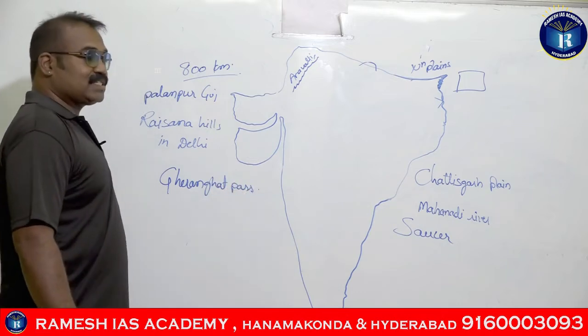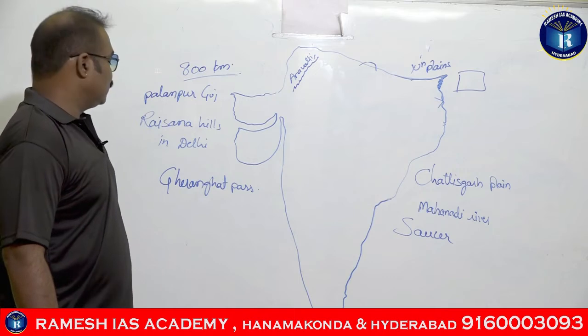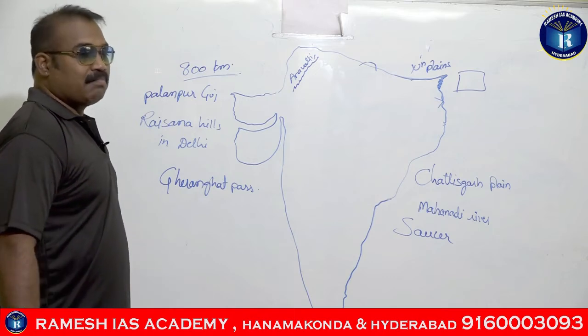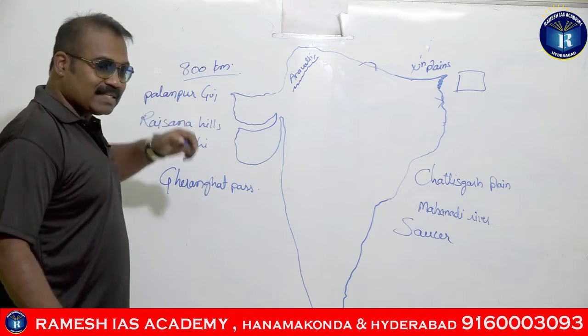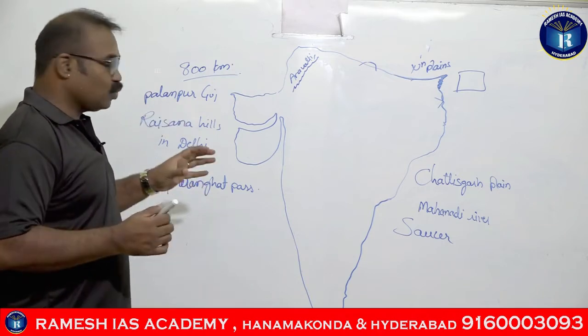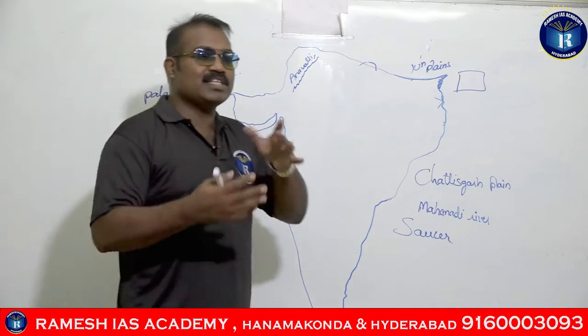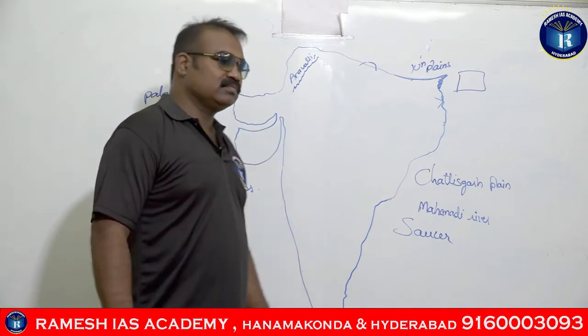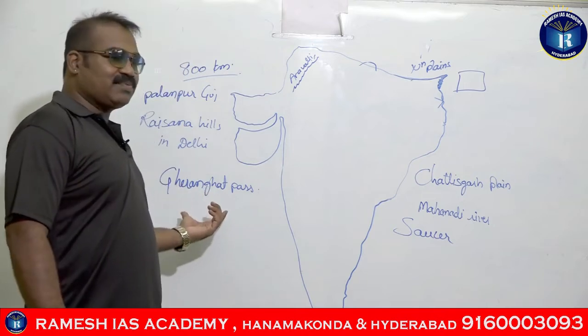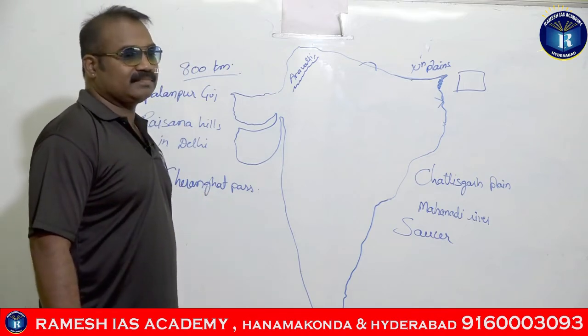So the Gairan Ghat Pass separates Guru Shikhar and Mount Abu. Both of them are present within a distance of 14 to 15 kilometers, very close. So the Gairan Ghat Pass is a very small pass.